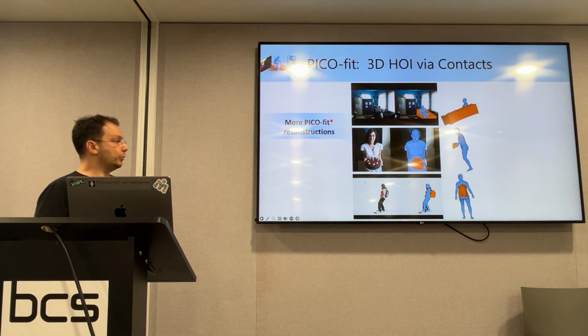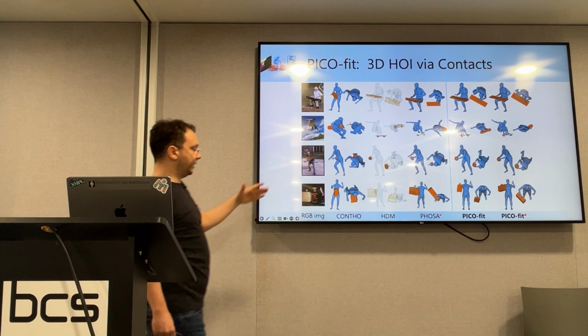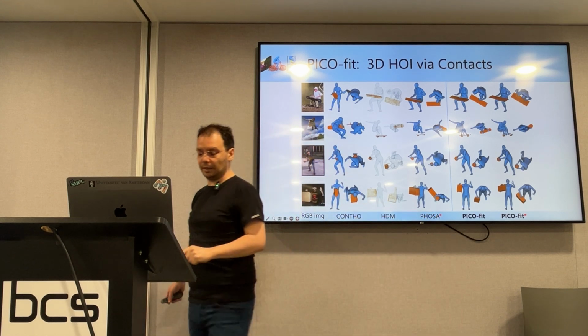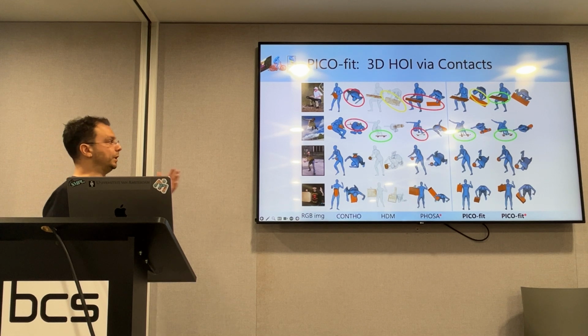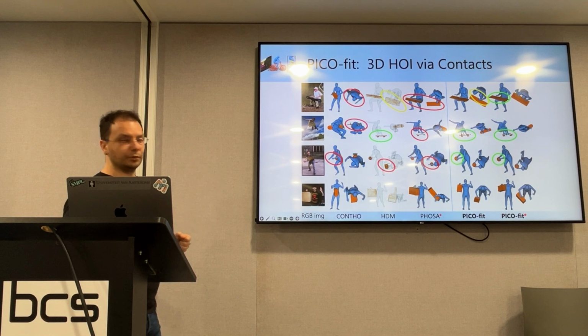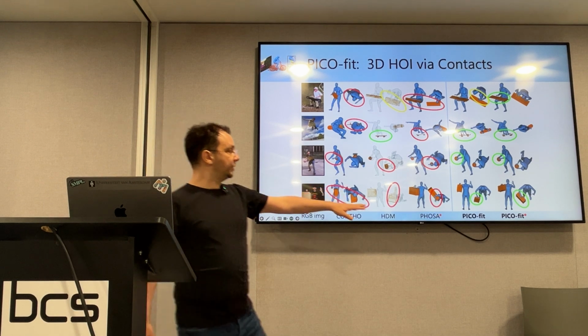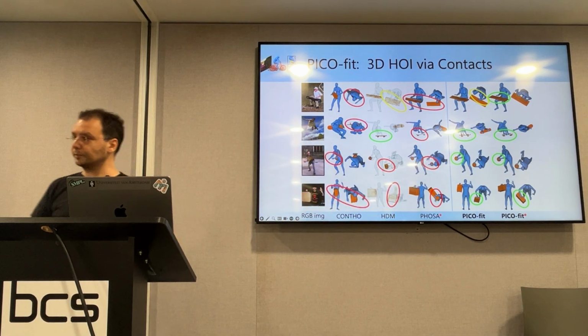We have a comparison with the state of the art. References will follow in the next slide. We compare against Conto, HDM, and FOSA. Sometimes we give some privilege to ground truth for competitors. And I will not bother you with details, but competing methods sometimes infer only point clouds instead of meshes, or they have missing contacts, or they have penetrations. Our method generally performs better. It's not perfect, but it goes in the right direction.